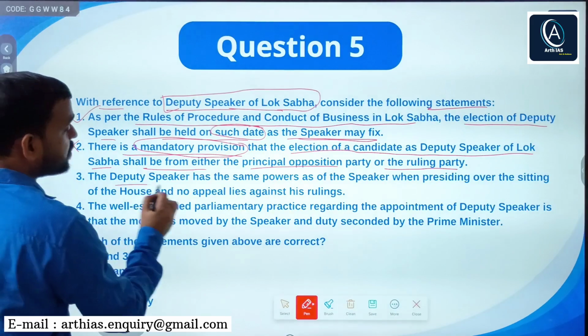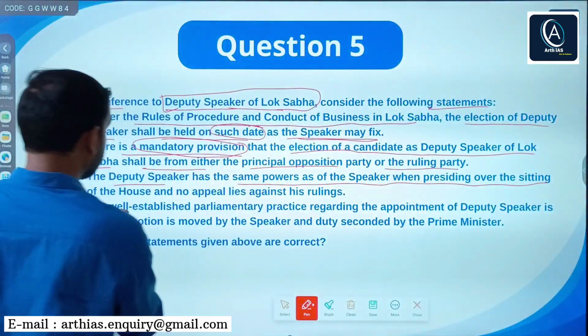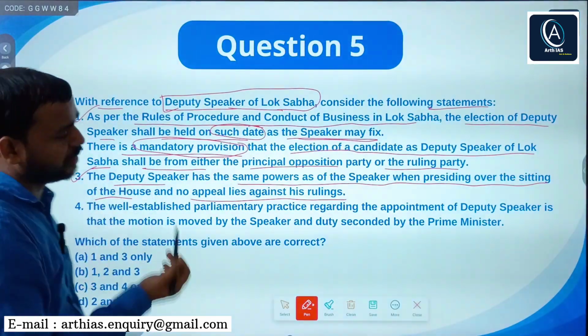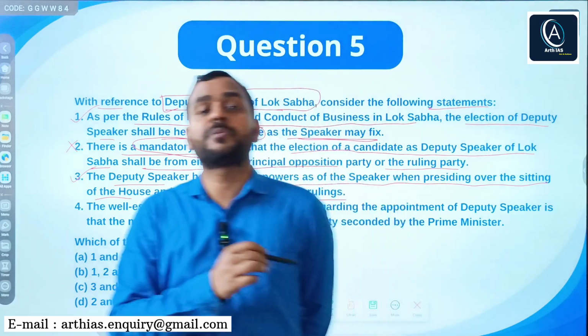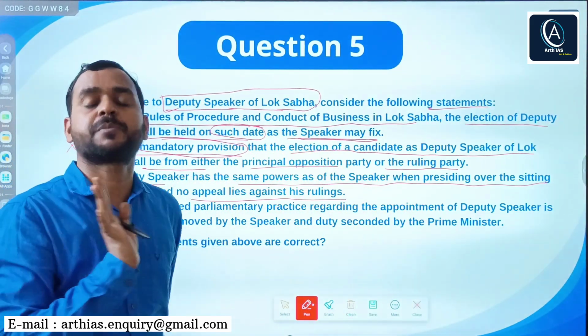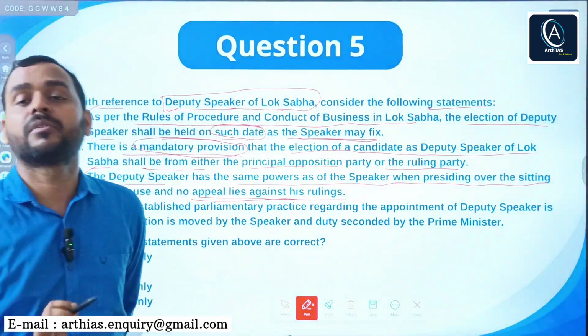Next, the deputy speaker has the same powers of the speaker when presiding over the sitting of the houses, and no appeal lies against his rulings. Obviously, while performing duty as speaker of Lok Sabha, the deputy speaker has the same power just like the speaker of Lok Sabha, right? And no appeal lies against him, right?